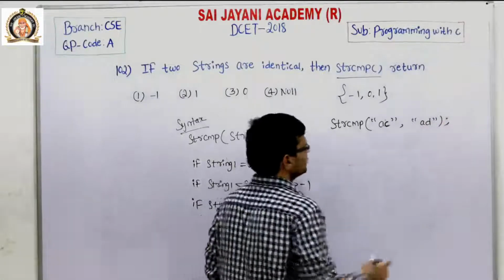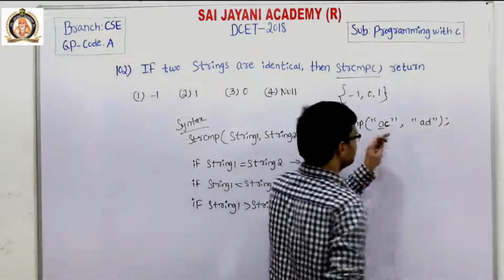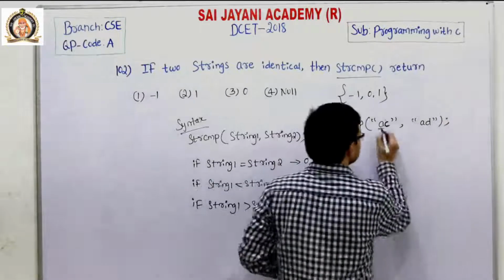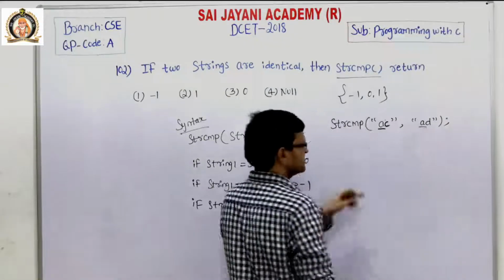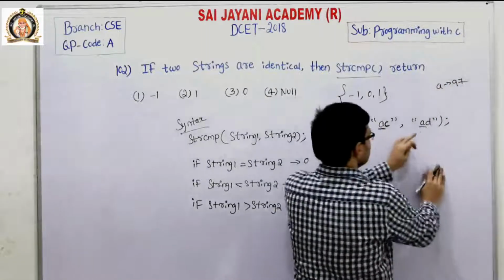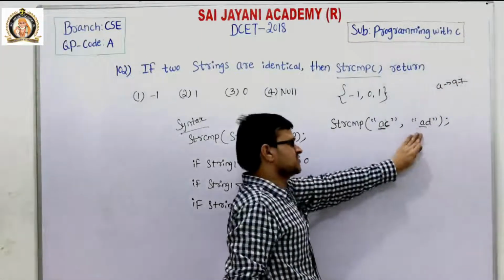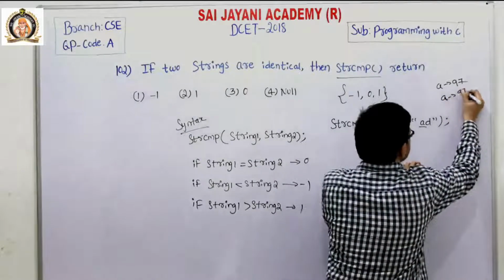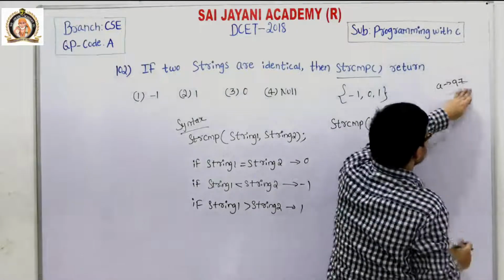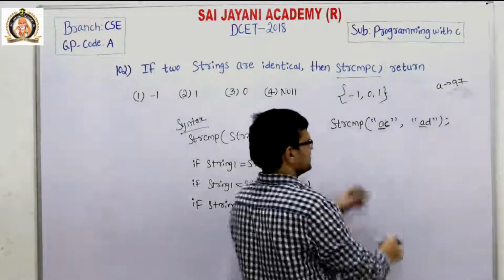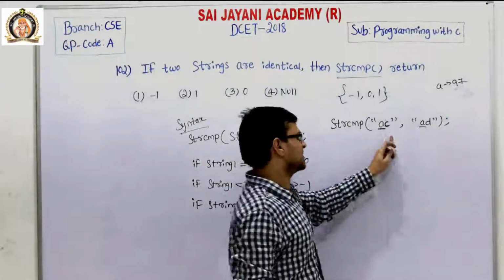It compares character by character. The first character of string 1 is A, its ASCII value is 97. The first character of the second string is also A, its ASCII value is 97. Both are the same, so it compares the next character.